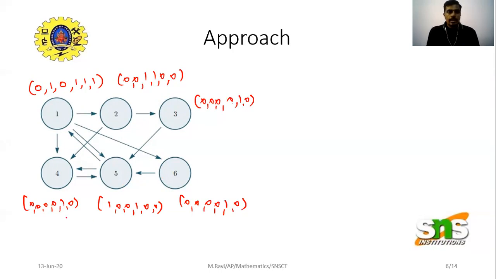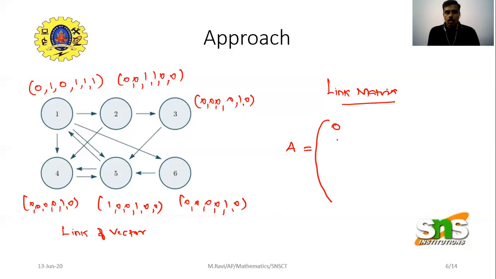So these are the link vectors. I am considering all these vectors as a matrix. That matrix I am calling the link matrix. I am converting the graphical representation of this problem into a mathematical formulation, my own problem. I am considering the link matrix as A. So what is A? The first row, for page 1, is 0, 1, 0, 1, 1, 1.